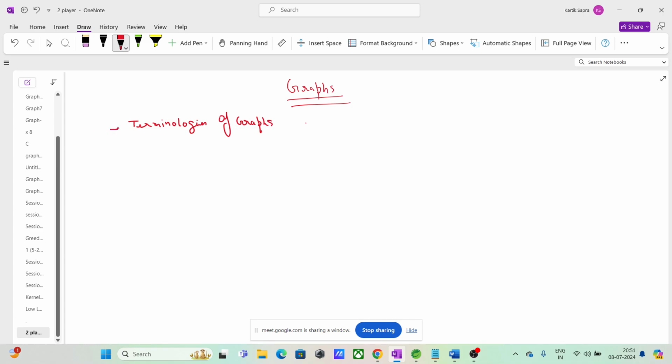The second thing we will be covering is different implementations, the trade-offs of each implementation, calculating the time and space complexities, and all. Then we will be covering traversal algorithms.